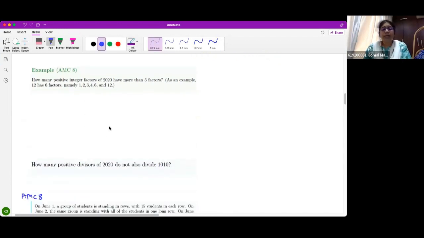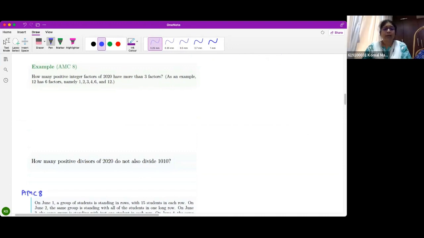If you know this stuff already, please let me know, then I will not waste time on that. I'll go ahead. How many positive factors of 2020 have more than 3 factors? Okay. Now 2020 we will factorize. We know it is 2 into 10 into 101. So 2 squared into 5 into 101. Now 101 is a prime.